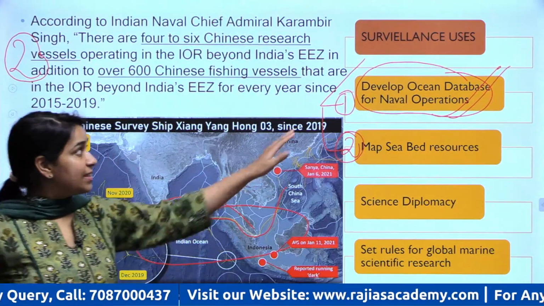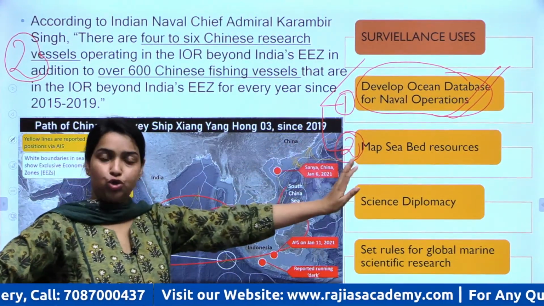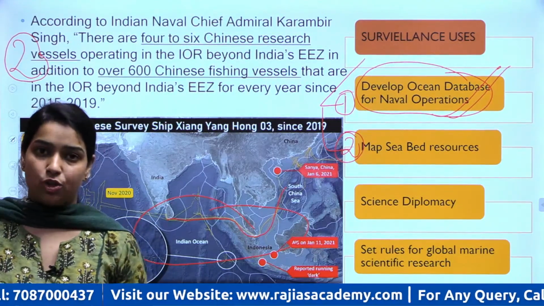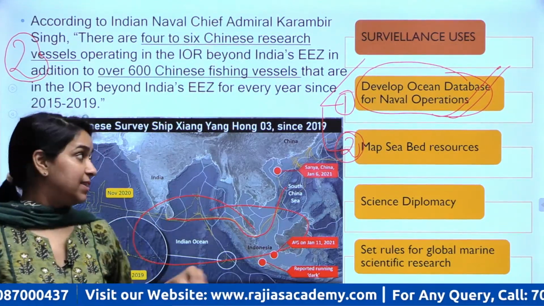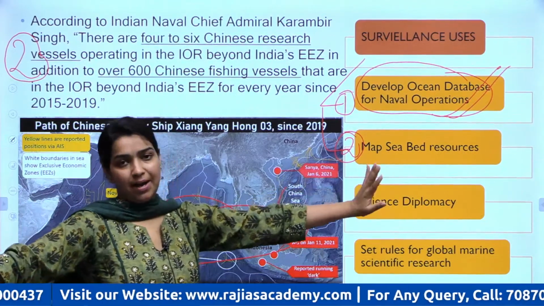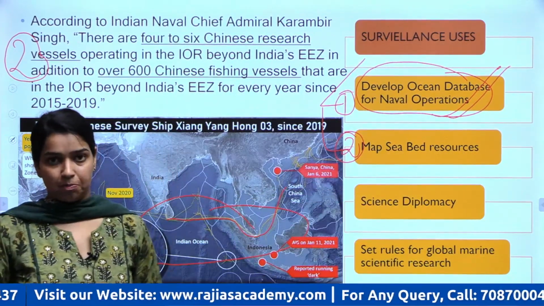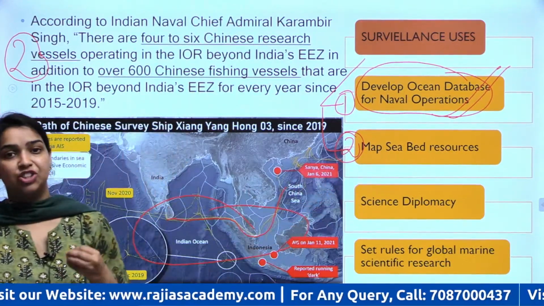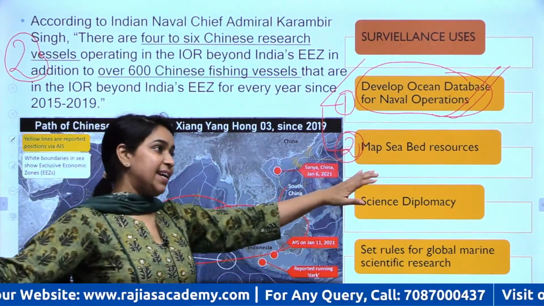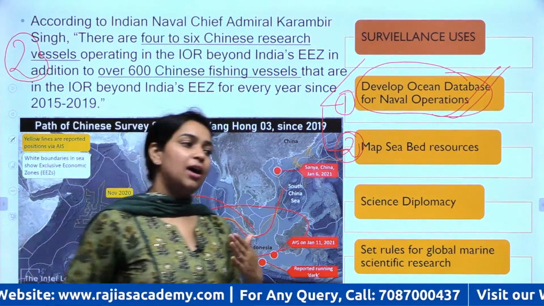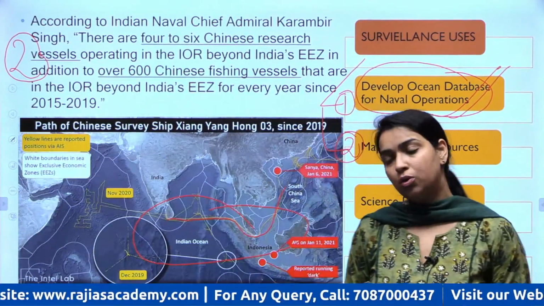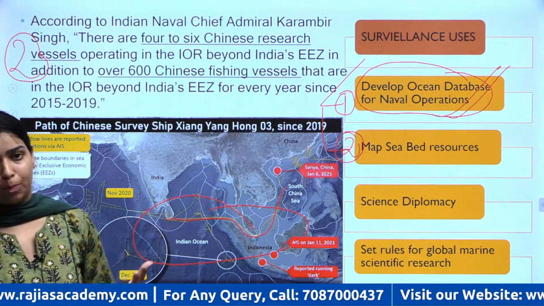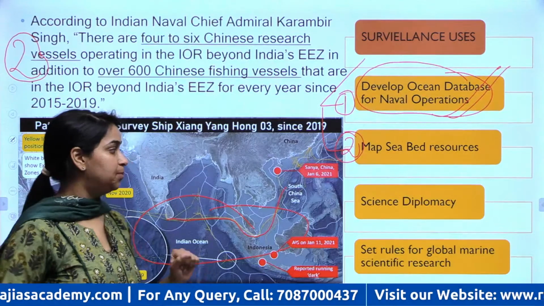So with this surveillance activity, they are locating those resources and they will be able to reap the benefits of these economic resources once they properly map the seabed of this Indo-Pacific region, right? So that is the second benefit that China will have, and that is the second threat for the other Indo-Pacific dominant countries who want a stake in the Indo-Pacific's resources, right?